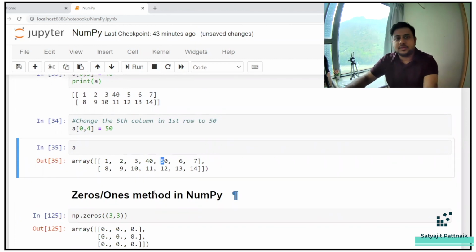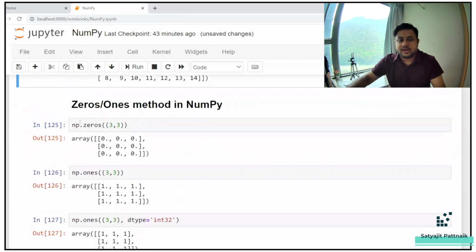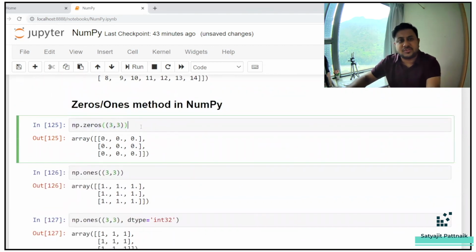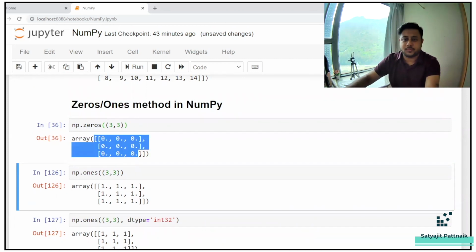Now, my next topic is going to be zeros, ones, and full in NumPy. Now, what are zeros, ones, and full? When you define a NumPy array, you can define all the elements as 1, or all the elements as 0, or all the elements as 5 or 6 or 10. To accomplish that task, we have inbuilt methods called ones, zeros, and full. So np.zeros of 3 cross 3 means you want to define a 3 cross 3 matrix of 0 values. If you run this, this is how your output will be.